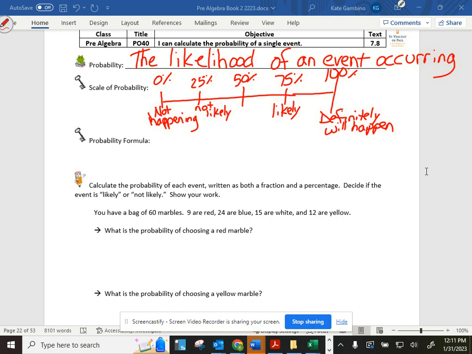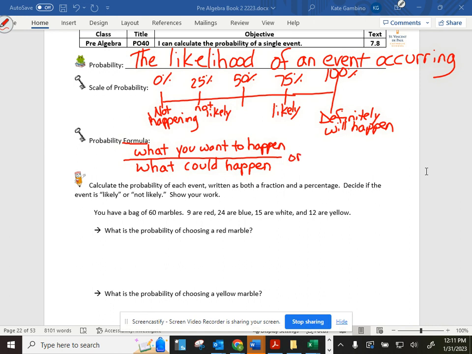This is the new part. Now we have a probability formula. We did not talk about a probability formula yesterday. So our formula, on top, you put what you want to happen. And on the bottom, you put what could happen. So on the top is what you want. On the bottom is the possibility of everything that could happen. Or we could call it this way. You could say your desired outcomes.